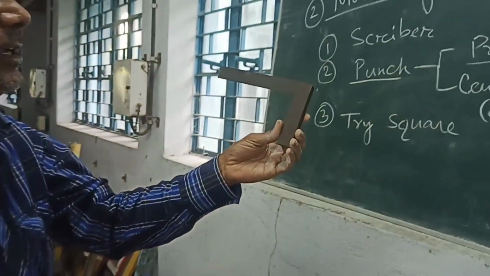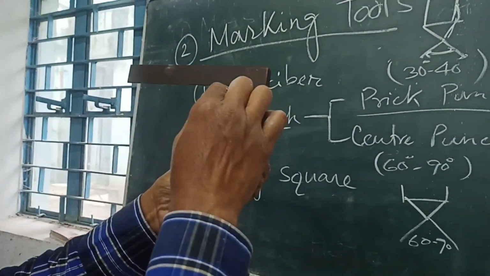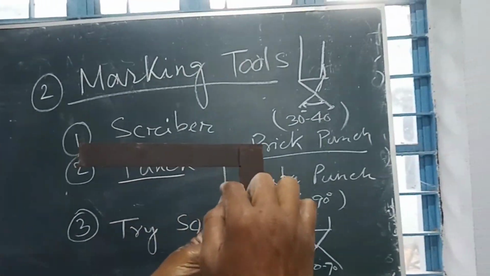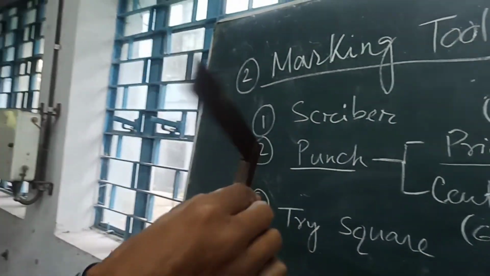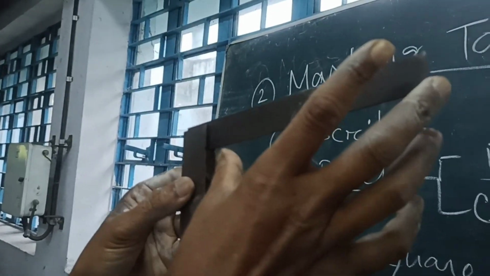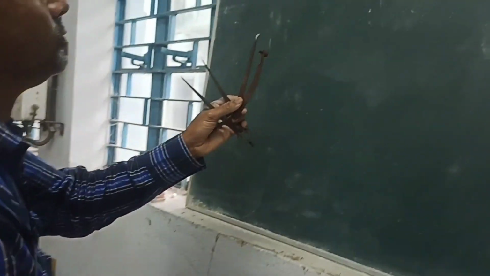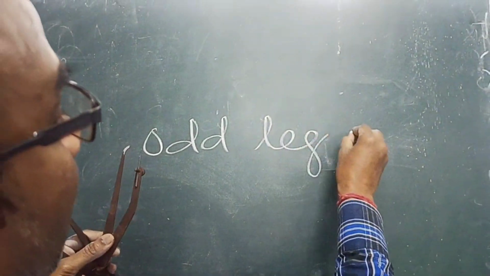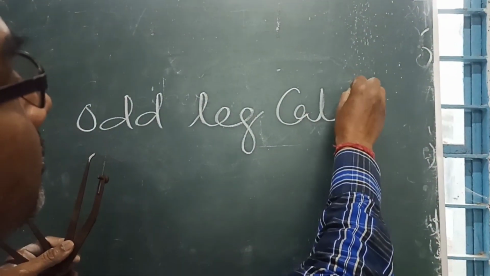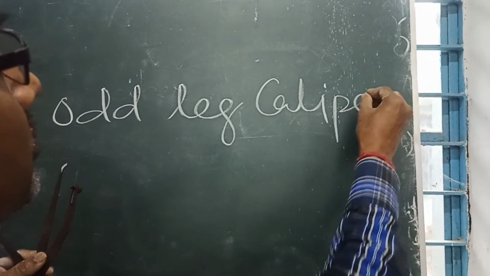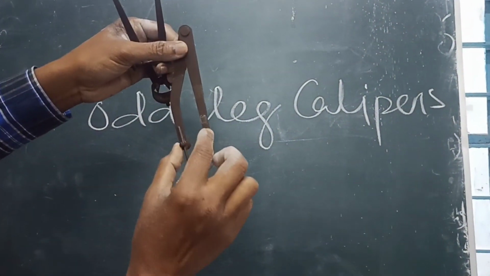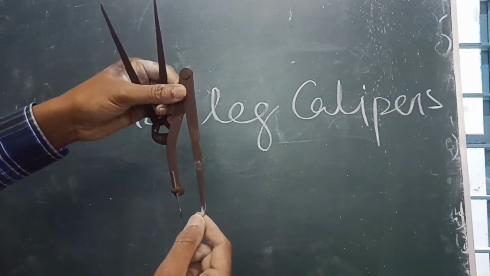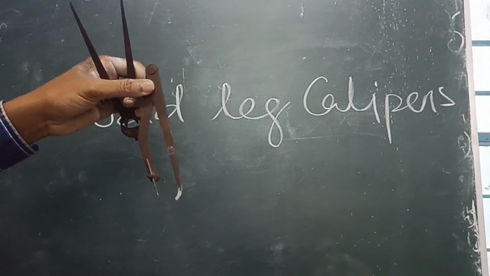This is the try square. It is used to draw 90 degrees or to check the 90 degrees. Here is the stock portion, here is the blade portion. Odd leg caliper. These two legs are not equal, so it is showing odd, so it is called the odd leg caliper.